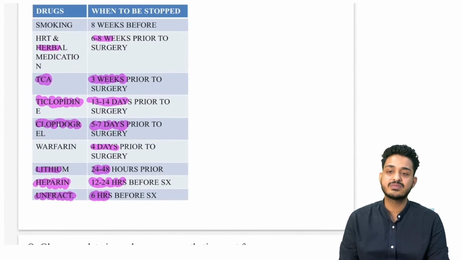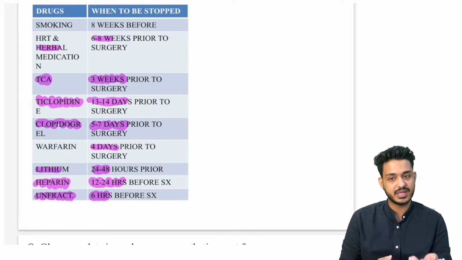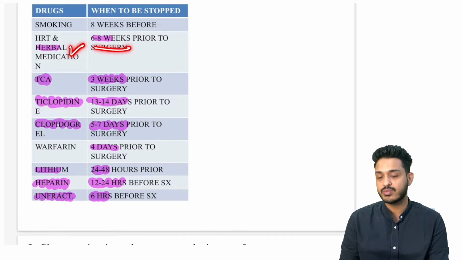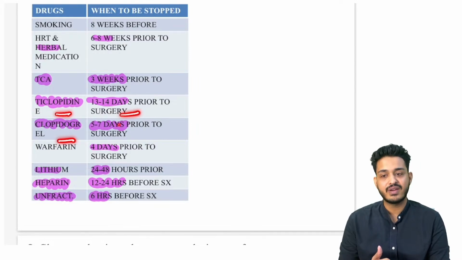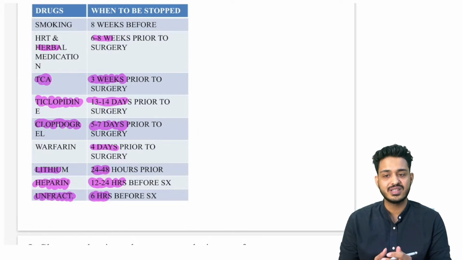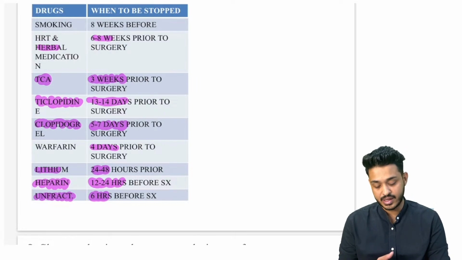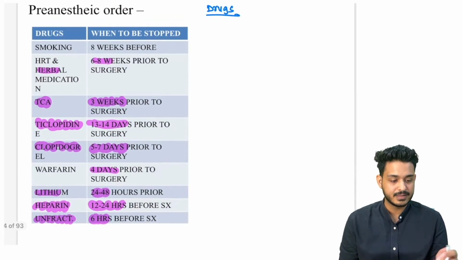Just revise with me. Smoking कितने टाइम पहले छोड़ना है? 2 महीने, right? That is going to be 8 weeks. HRT that is going to be again 6 to 8 weeks. TCA 3 से याद रख लो, 3 weeks. Ticlopidine 13-14. Clopidogrel 5 to 7. Warfarin is going to be 4 days. Lithium is going to be 24 to 48 hours before the surgery. 2 दिन पहले छोड़नी है, right? And heparin is going to be 12 to 24 hours. And unfractionated heparin, you can stop 6 hours before the surgery, right?